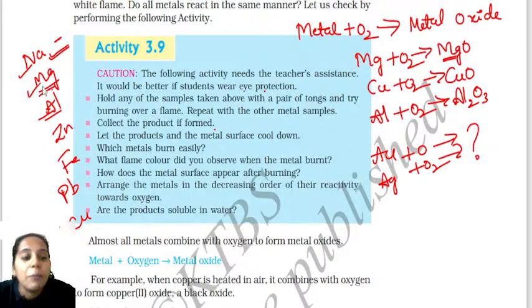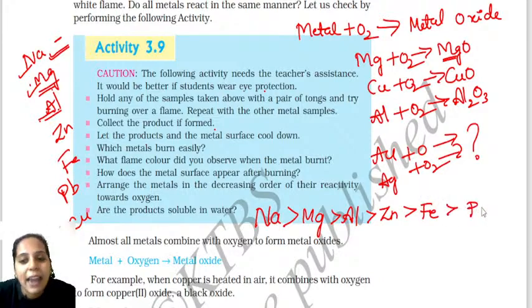Next, when I talk about magnesium, magnesium shows a faster burning reaction compared to aluminum. So how can we arrange them now? Sodium is more reactive compared to magnesium. Magnesium is more reactive compared to aluminum. Aluminum is more reactive compared to zinc. Zinc is more reactive than iron. Iron is more reactive than lead. Lead is more reactive than copper. This is how we arrange the metals. You should know this, children.